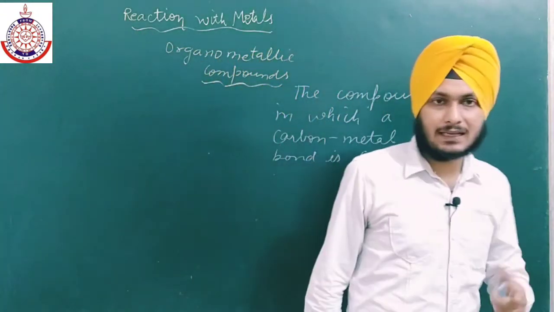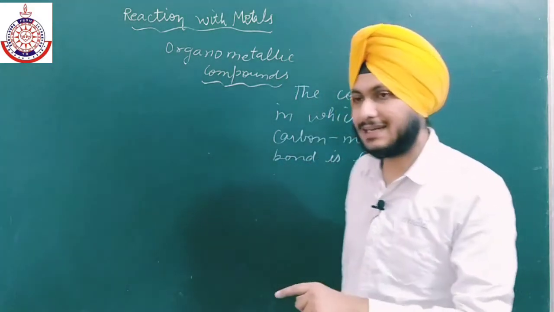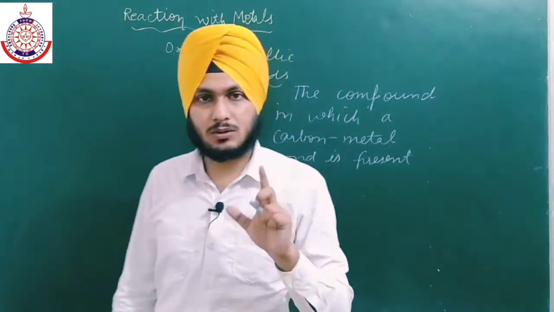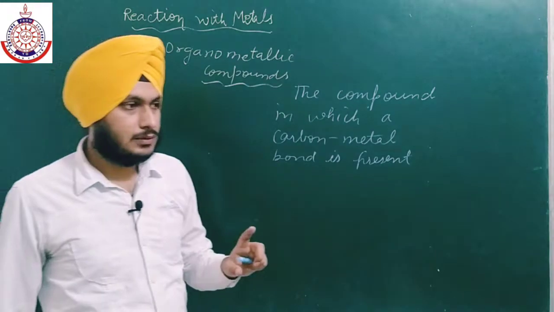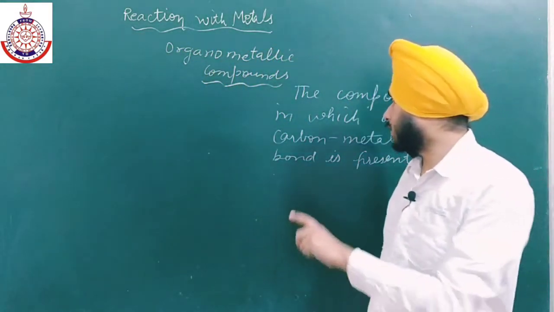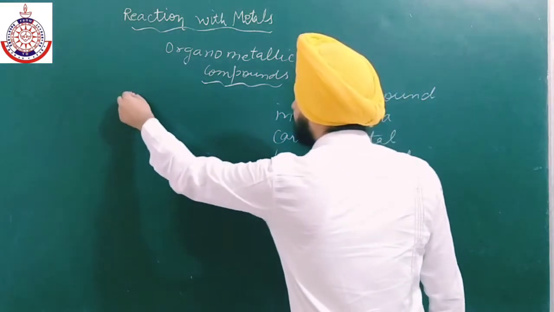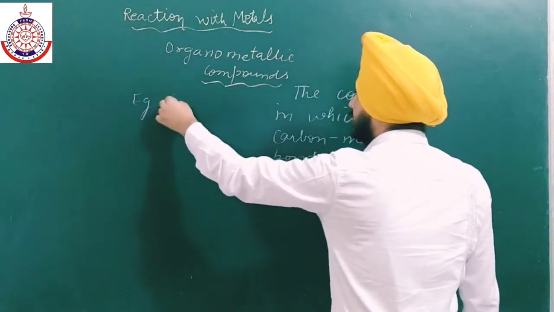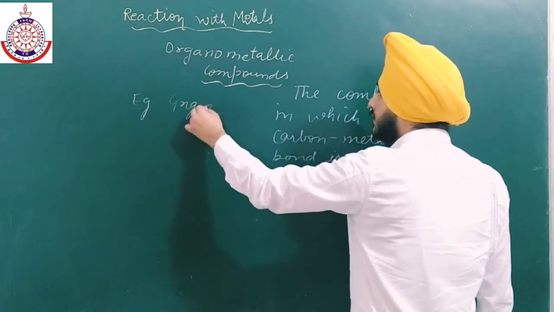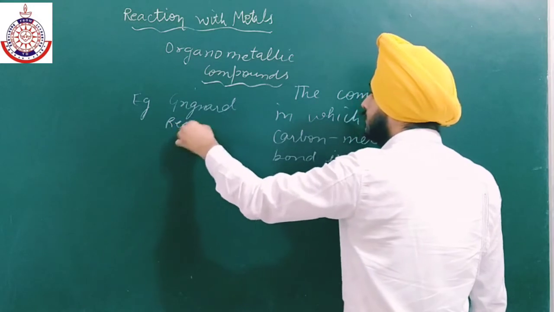If a metal is present in a compound but it is not directly linked to the carbon atom, then it is not an organometallic compound. So the main condition is that there should be a carbon-metal bond present. The best example is Grignard reagent. Grignard reagent is the best example of organometallic compounds.